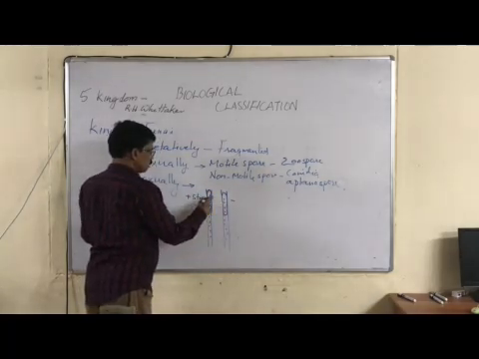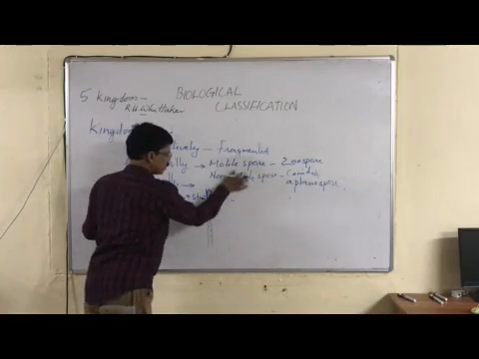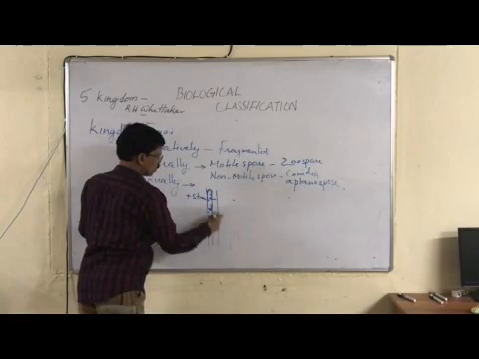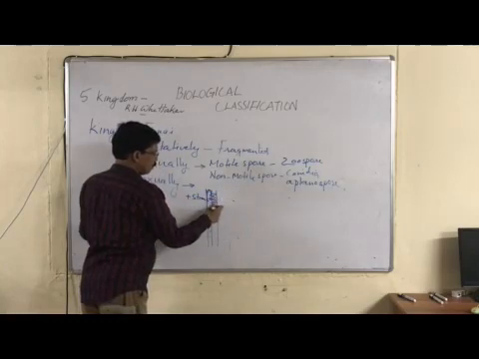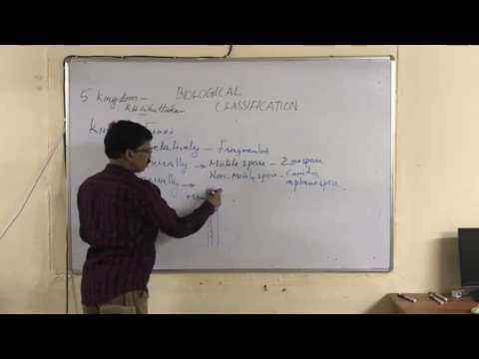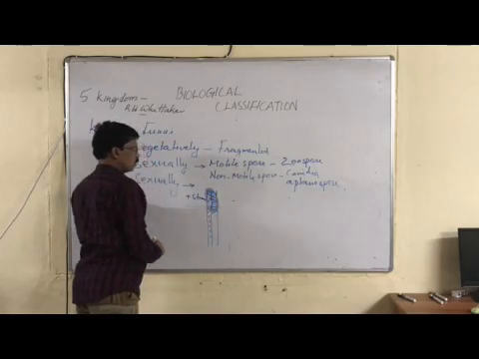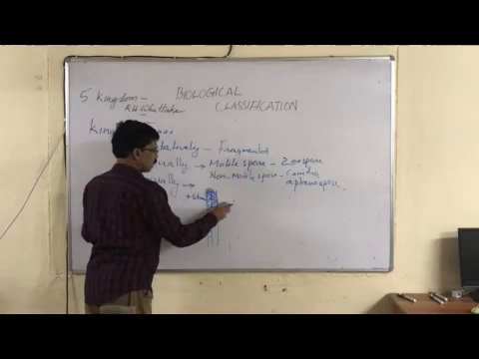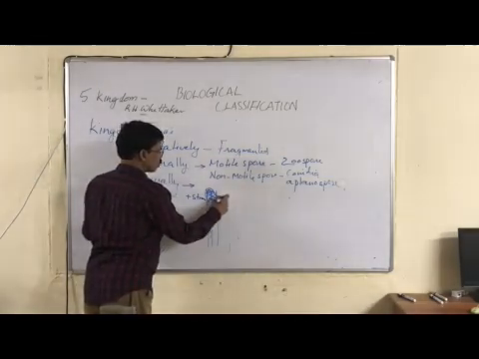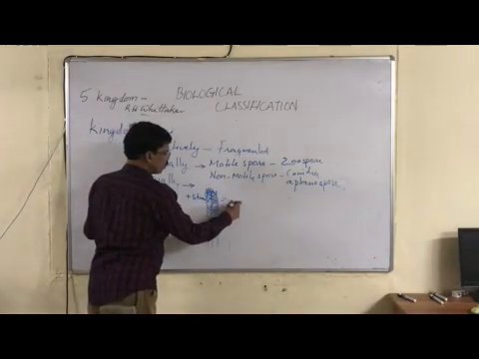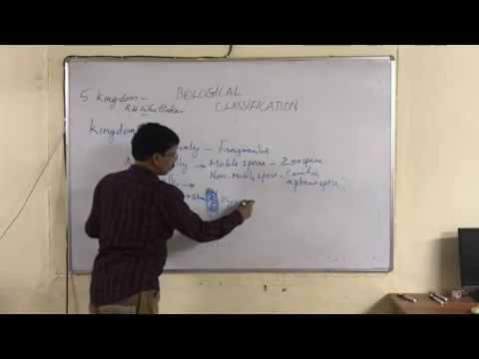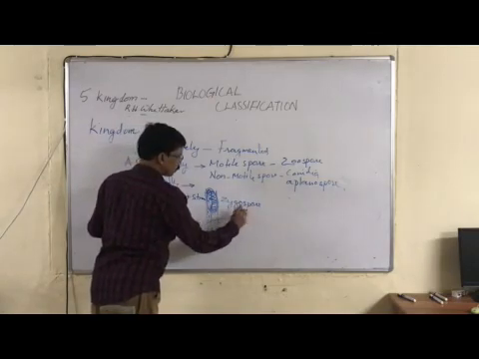So these two strains come together. These two hyphae come together, and these gametes will fuse together and form a zygote or zygospore. Why do we call it a zygospore? Because this spore will not germinate now.